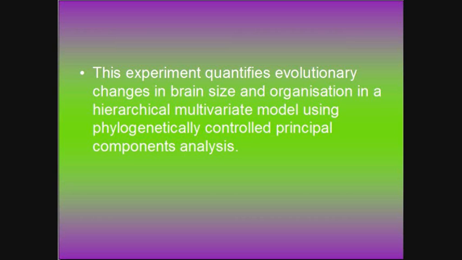This experiment quantifies evolutionary changes in the brain size and organization. It shows that mosaic changes are more involved with explaining neural system diversity than changes in relative brain size. Also, different neocortical and cerebellar areas contributed differently to these mosaic changes. The component contributing the most is the high loadings of prefrontal white matter.